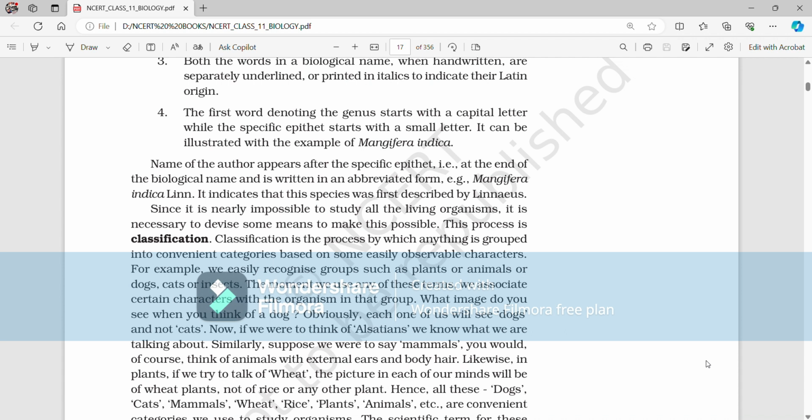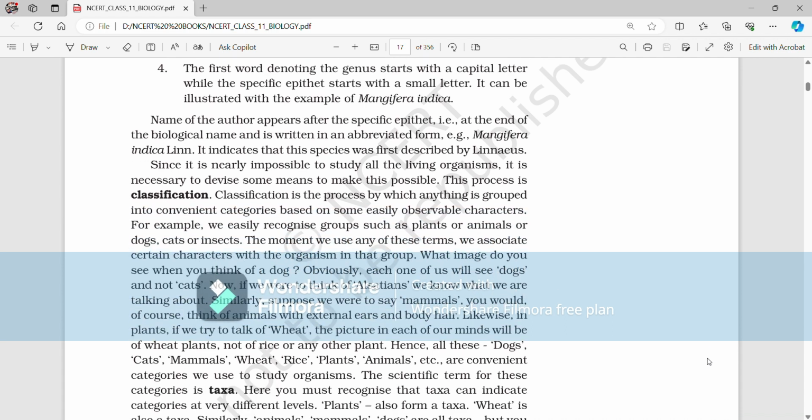What image do you see when you think of a dog? Obviously, each one of us will see dogs and not cats. Now, if we were to think of Alsatians, we know what we are talking about. Similarly, suppose we were to say mammals, you would of course think of animals with external ears and body hair. Likewise, in plants, if we try to talk of wheat, the picture in each of our minds will be of wheat plants, not of rice or any other plant. Hence, these dogs, cats, mammals, wheat, rice, plants, animals, etc., are convenient categories we use to study organisms.